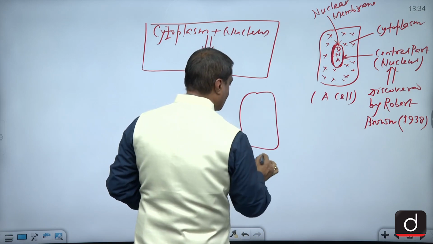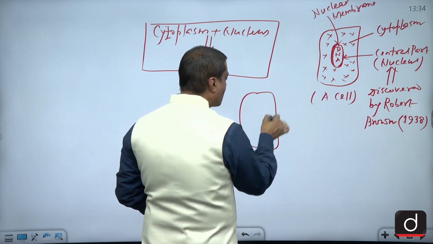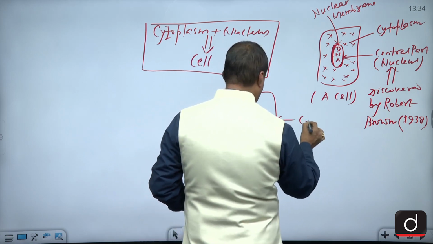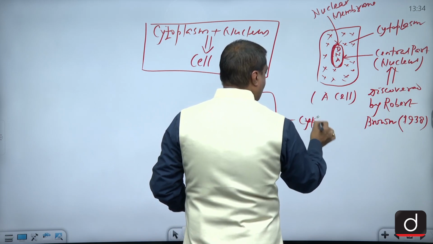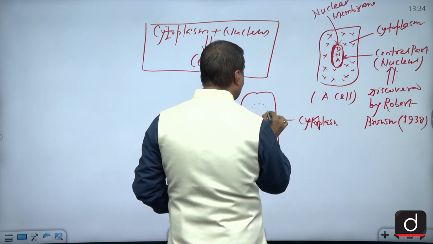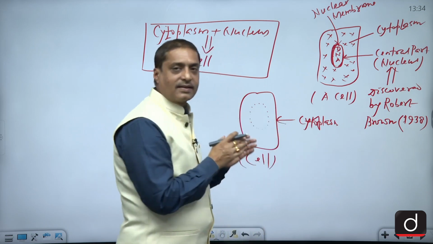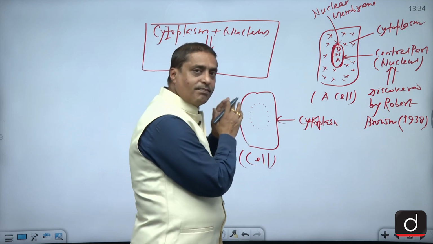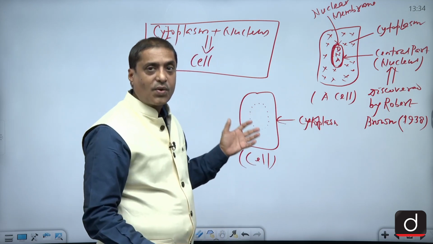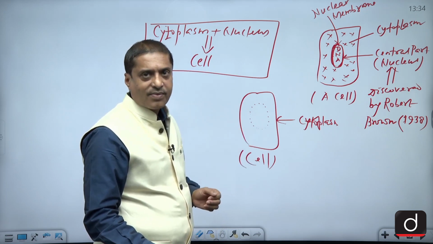They have the cell, no doubt. So these are for the prokaryotes only. And as far as the nuclear membrane is concerned, this is actually the cytoplasm, remember. But the nuclear membrane is either totally absent, or you can say that it is in the primitive phase only. This primitive phase of the nuclear membrane or nucleus is called an incipient type of nucleus.